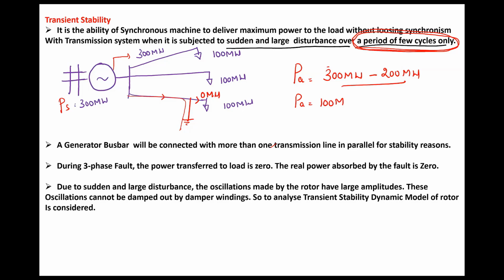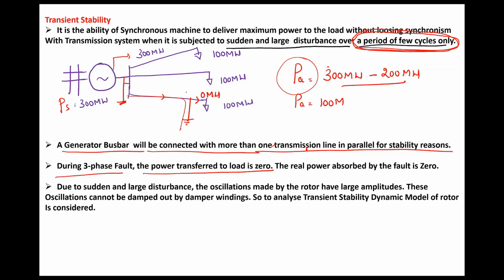Why? Because if the fault occurs in any one of the lines, then the remaining lines will carry the power, so the accelerating power is less. Suppose the fault occurs at the bus bar, before the bus bar, then we cannot do anything. The total accelerating power will be the shaft power. So the point is, a generator bus bar will be connected with more than one transmission line in parallel for stability reasons.